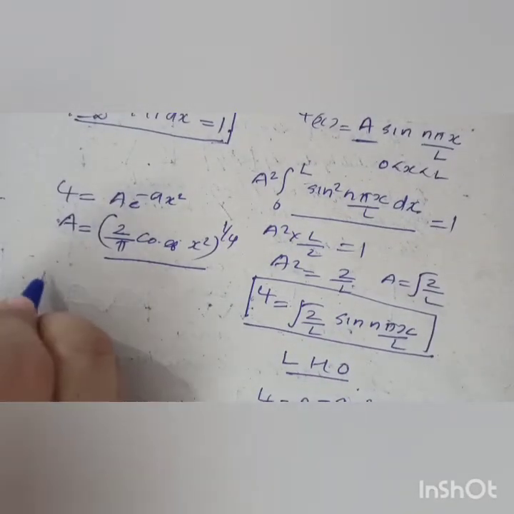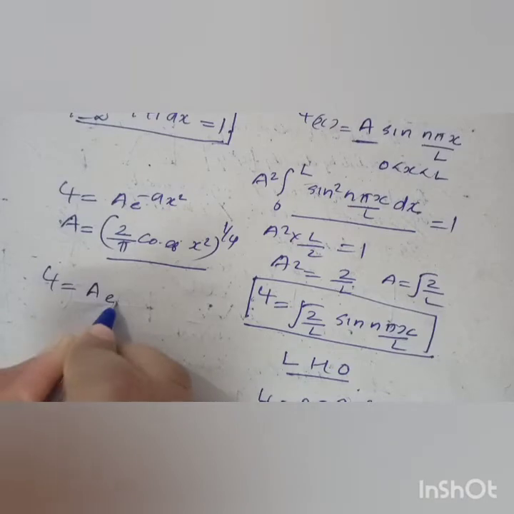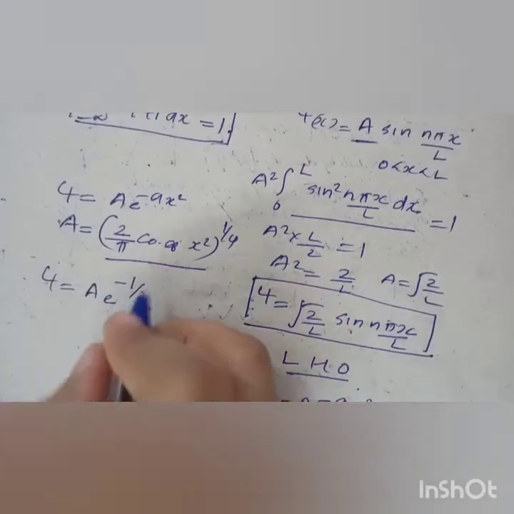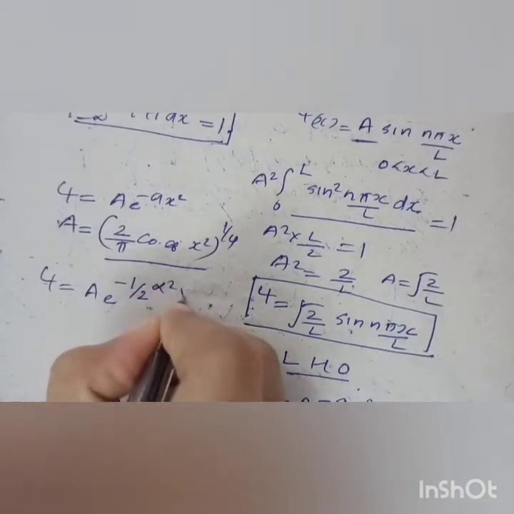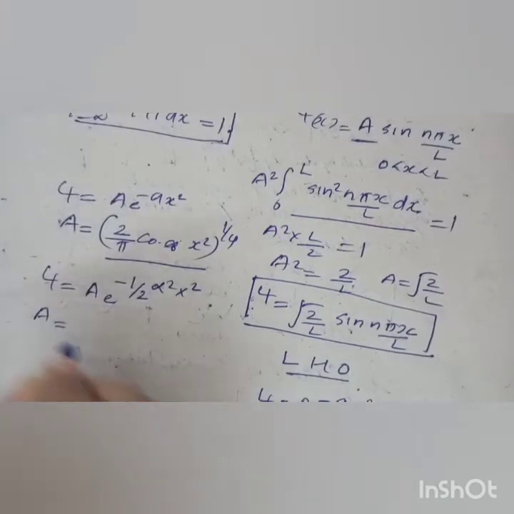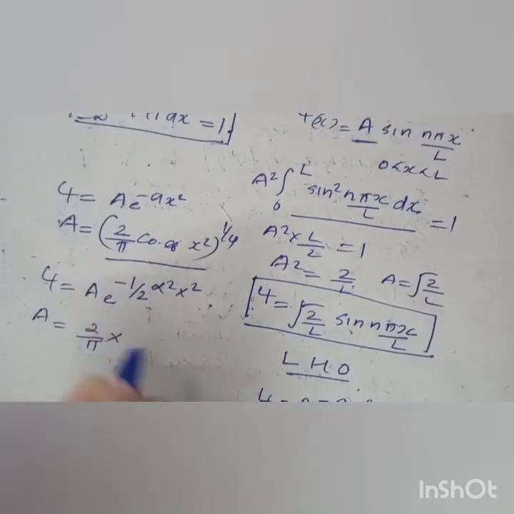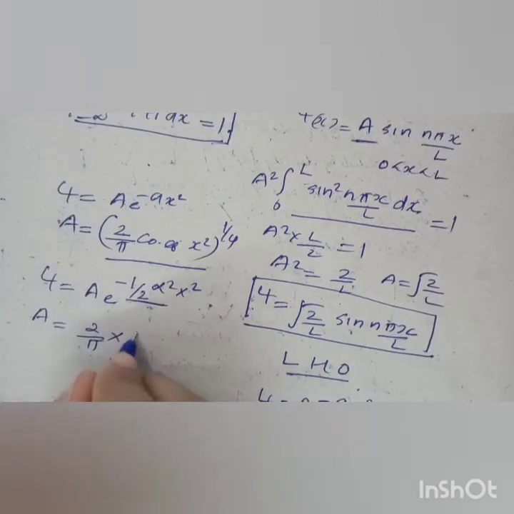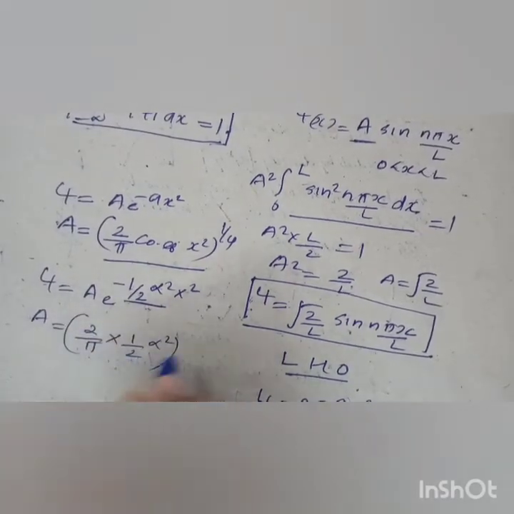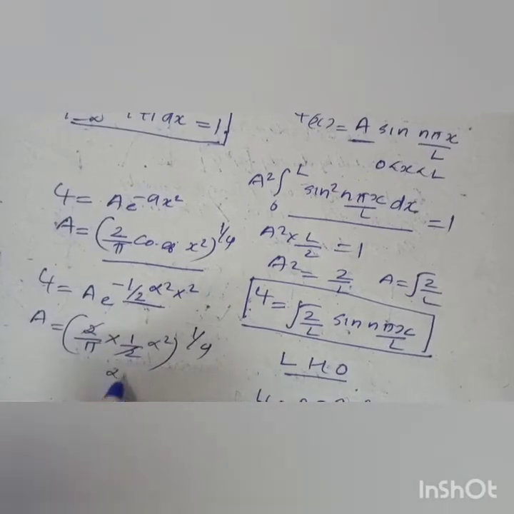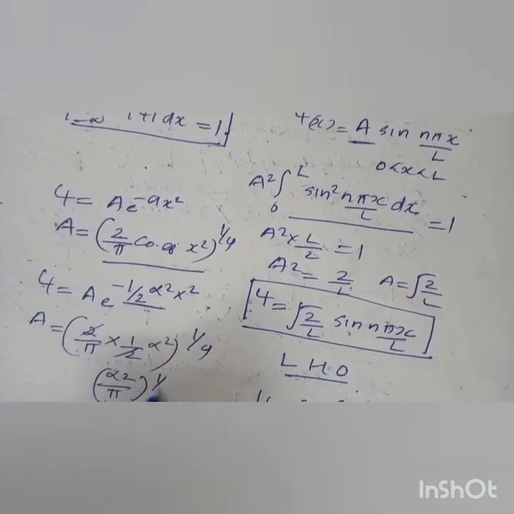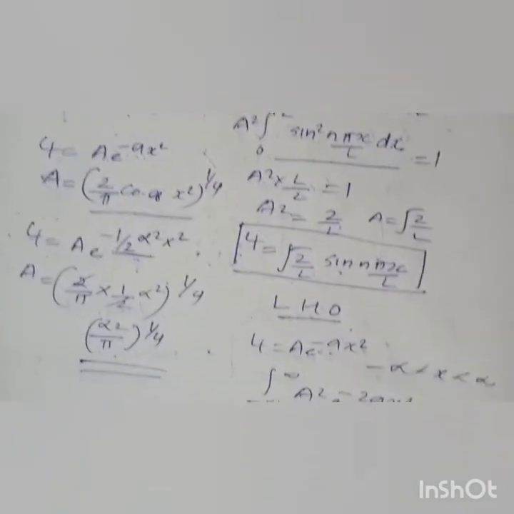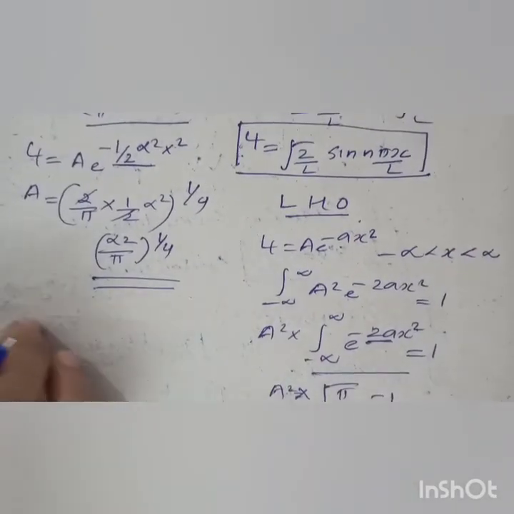So if you consider ψ = A e^(−½ α² x²), A = (2/π × coefficient of x²)^(1/4), where the coefficient of x² is ½ α², so (α²/π)^(1/4) will give you the normalization constant for this Gaussian function.